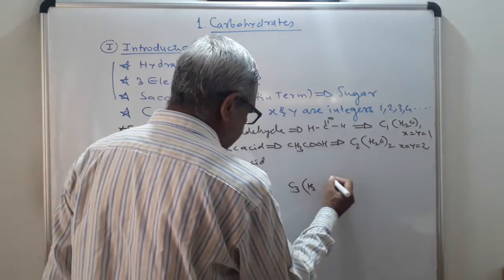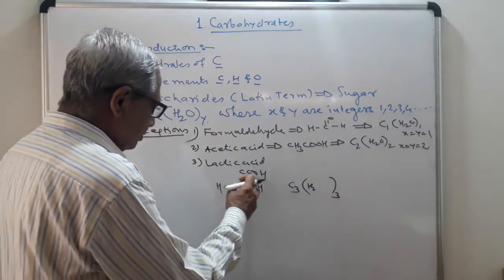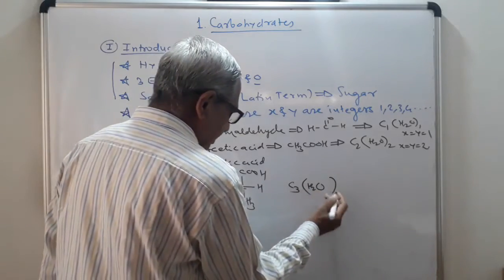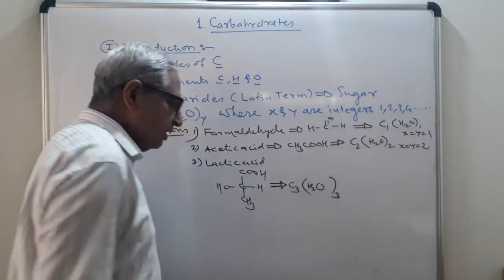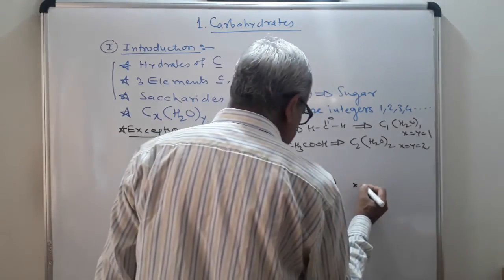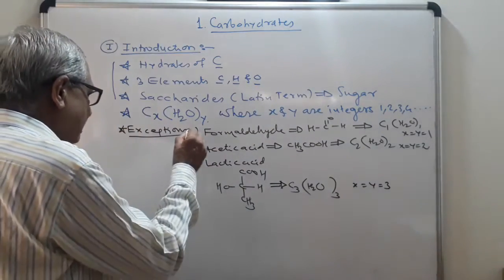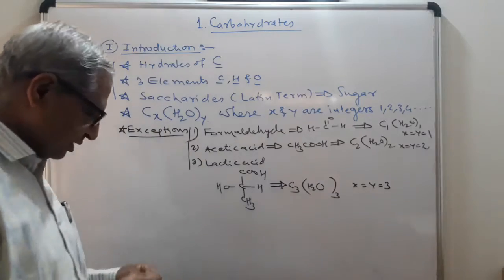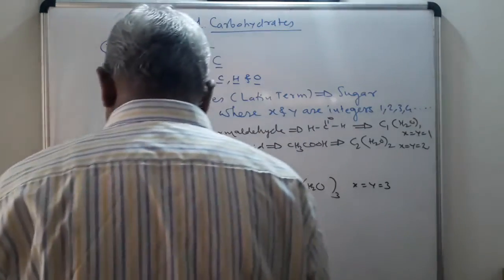I will write here H2 3 times, 6 hydrogens. How many oxygen atoms? 2 plus 1, 3 oxygen atoms. So this can be represented in this way, C3H2O3 times. Now in this case, x is equal to y is equal to 3. So remember that these 3 are exceptions to the carbohydrates. These are not carbohydrates.